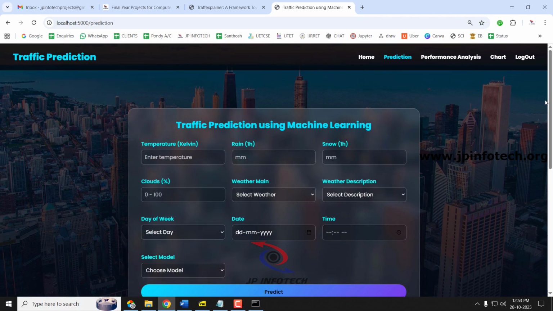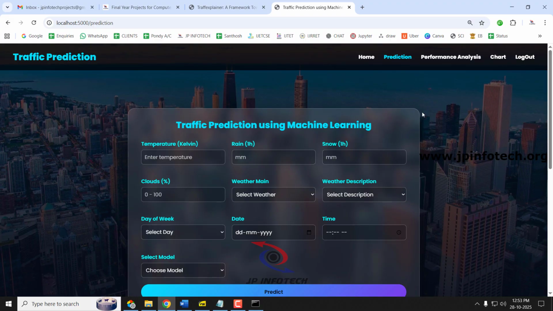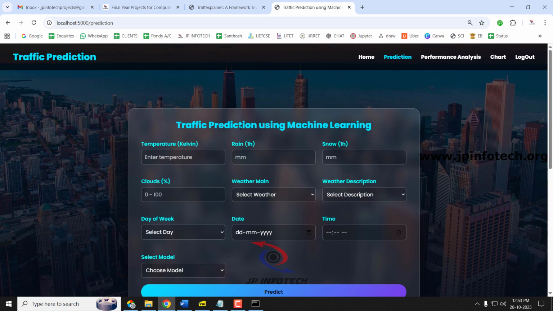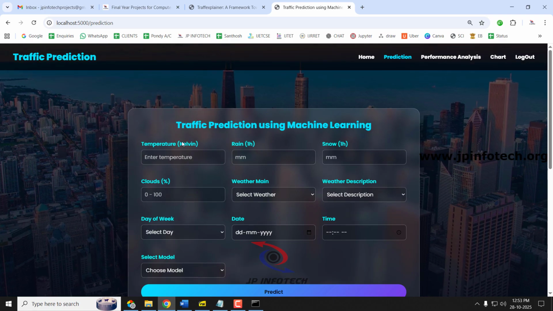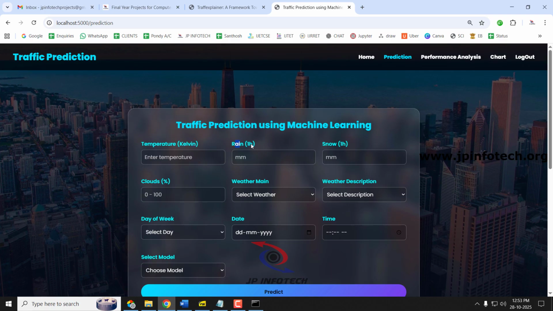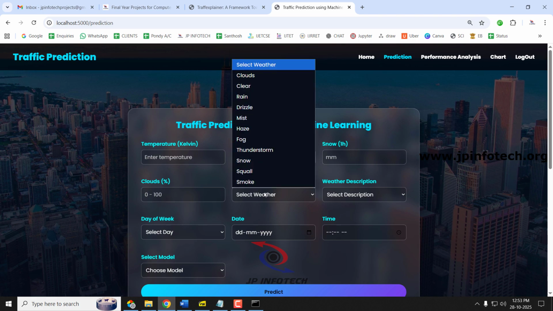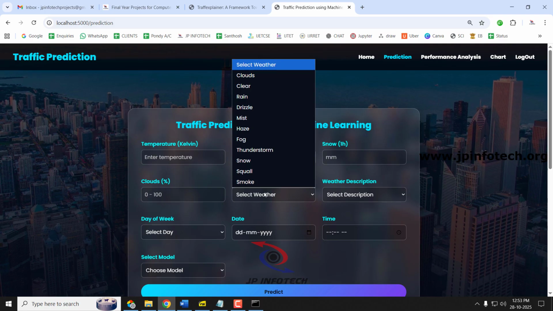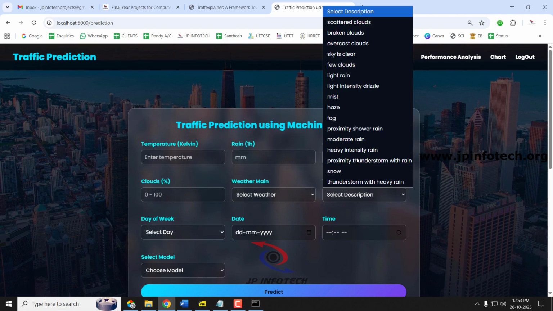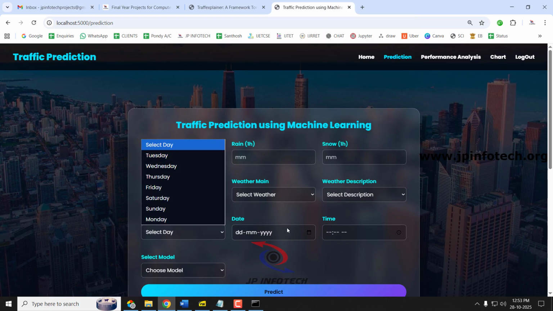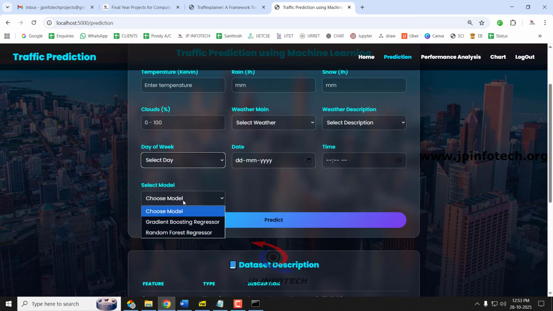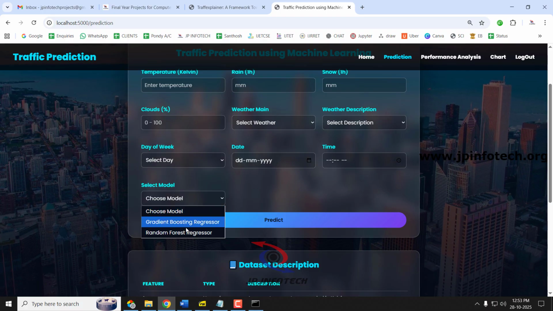Now it will navigate to the important part of the project, that is the prediction part. Here in the prediction part, we need to enter the features: temperature, which is in Kelvin, rain, that is how much rain has happened in the past 1 hour, snow, clouds, weather main, whether it is clouds, clear, rain, drizzle, mist, haze, fog, thunderstorm, snow, squall, smoke, the weather description, the day of the week, and the date and time. And here you can choose the model, whether it is the gradient boosting regressor model or the random forest regressor model. According to the model selected, the model will be evaluated and it will show the prediction result.